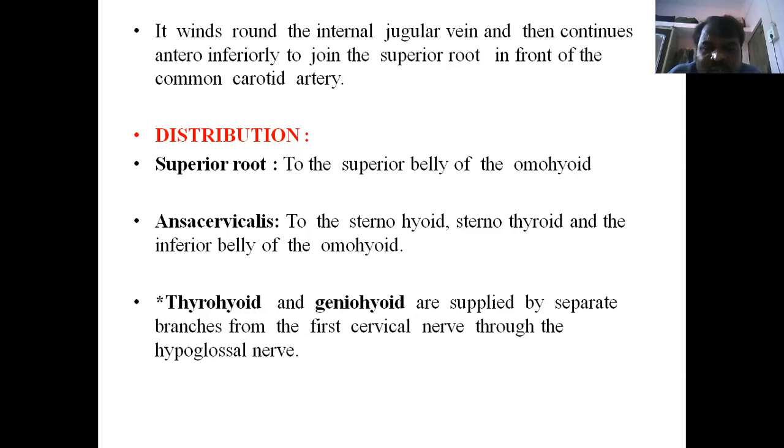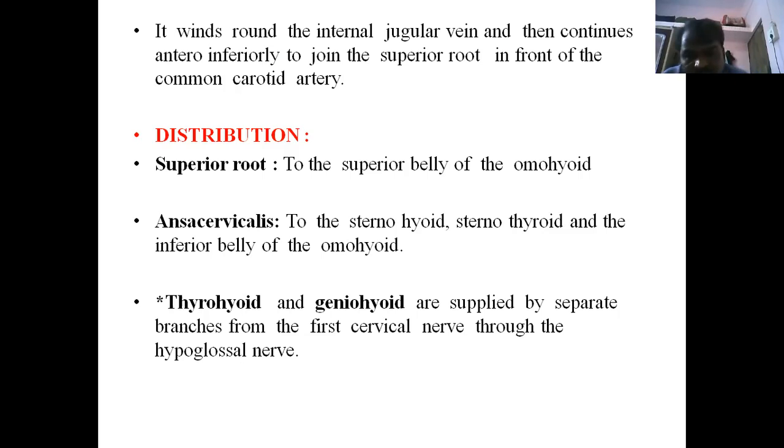Now this is very, very important. The hypoglossal nerve and ansa cervicalis are expected in short notes as well as MCQ questions. This is very important: thyrohyoid and geniohyoid are supplied only by the C1 cervical nerve through the hypoglossal nerve, not from the ansa cervicalis, which is supplied separately.